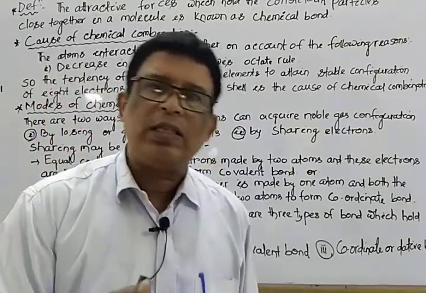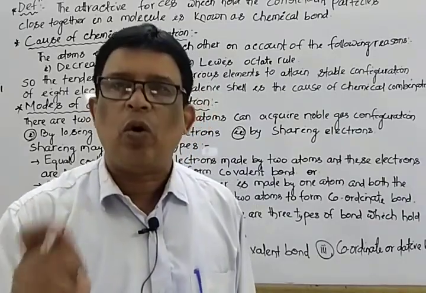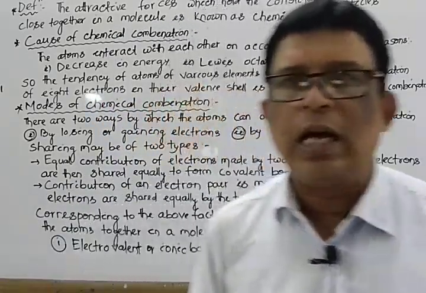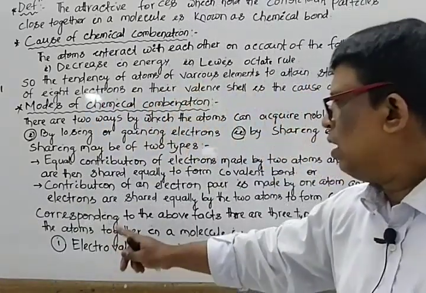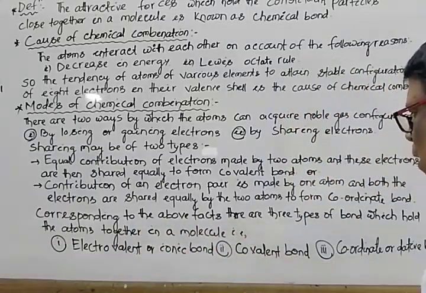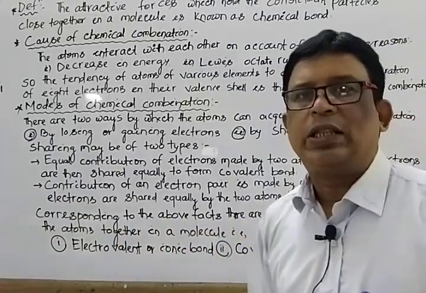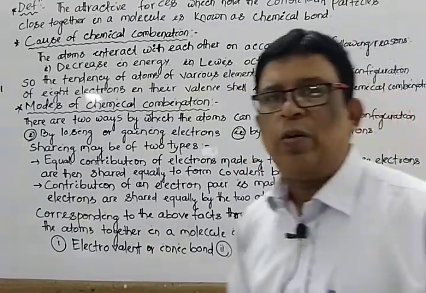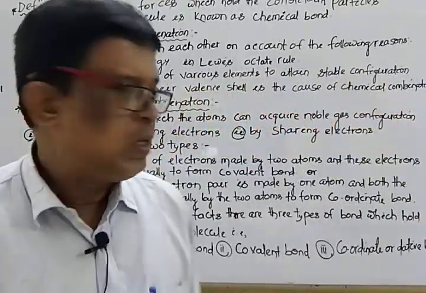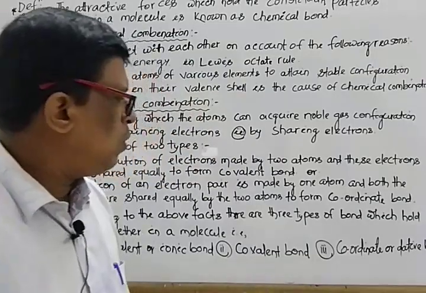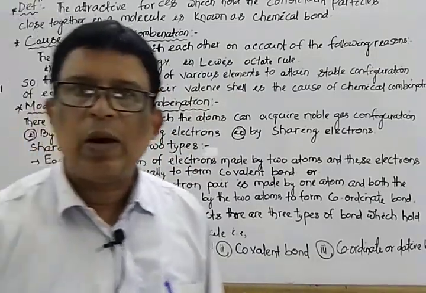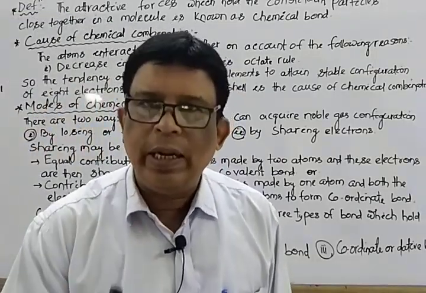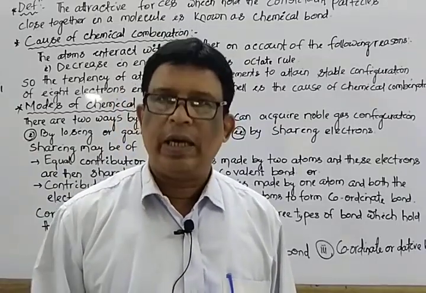If unequal sharing, there is a coordinate covalent bond, known as a dative bond. Mark that. So, corresponding to the above facts, generally there are 3 types of chemical bonds. One is electrovalent or ionic bond. Second one is covalent bond. And the third one is coordinate covalent bond or dative bond.